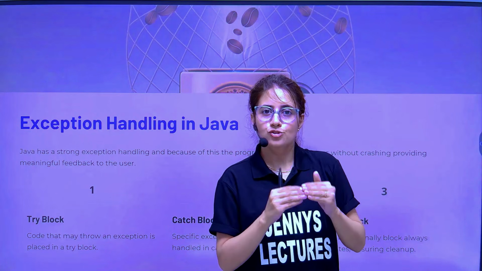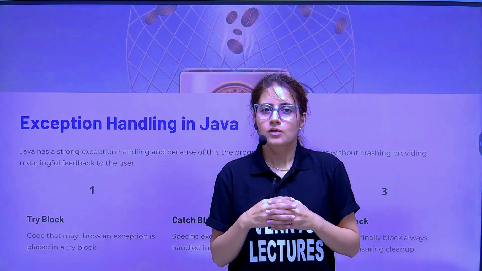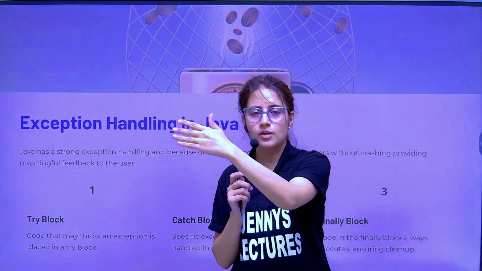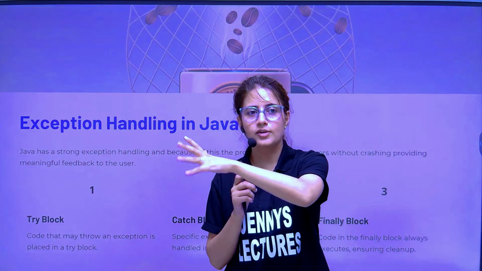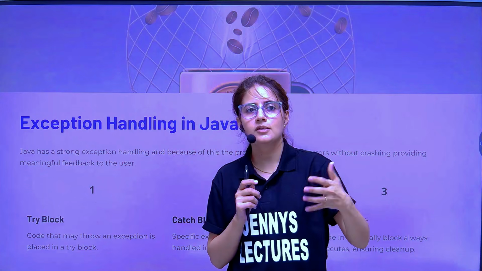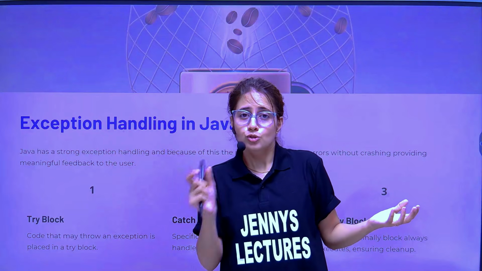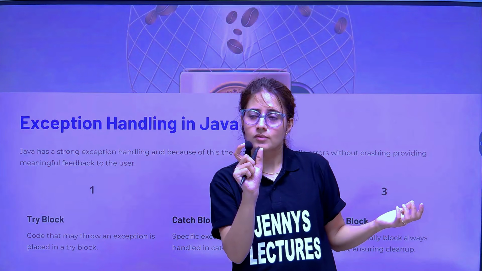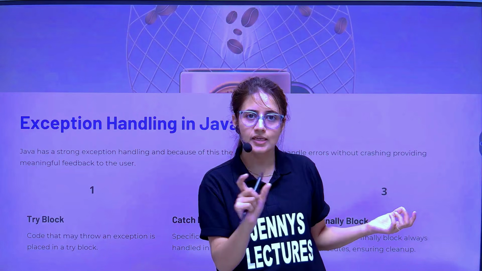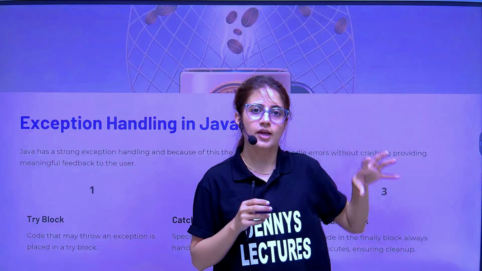We can easily catch those errors that we think will give an error. Suppose we know if a number is divided by 0, it will give some kind of abnormal or undefined behavior, because a number divided by 0 is infinity. That abnormal behavior is an exception. Those things we can catch during our program only.